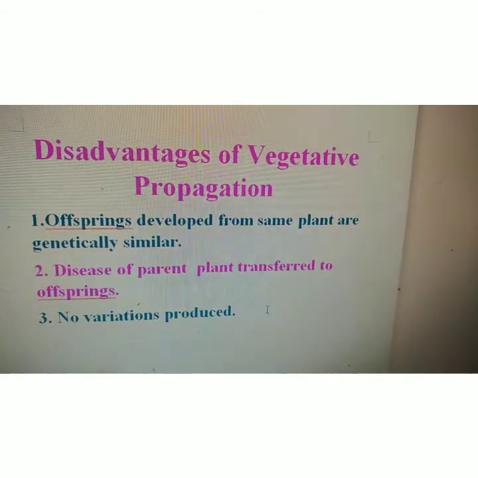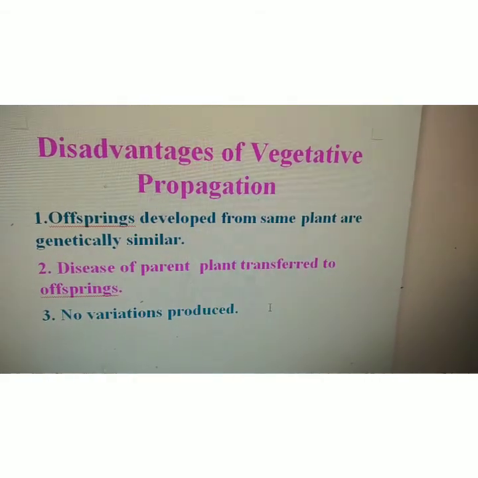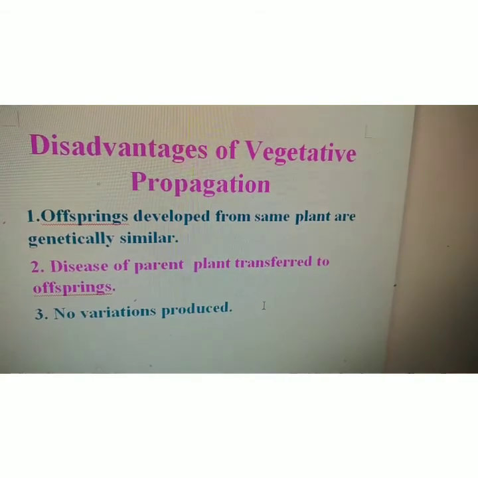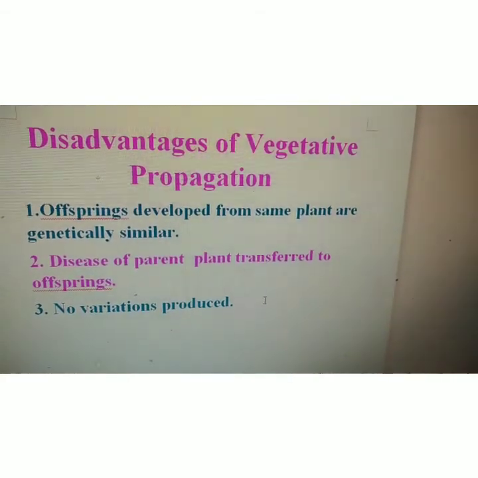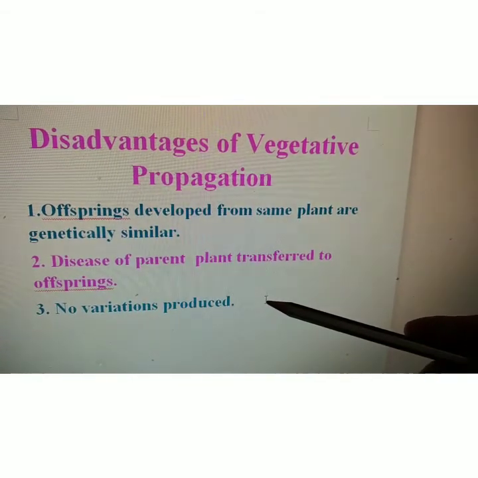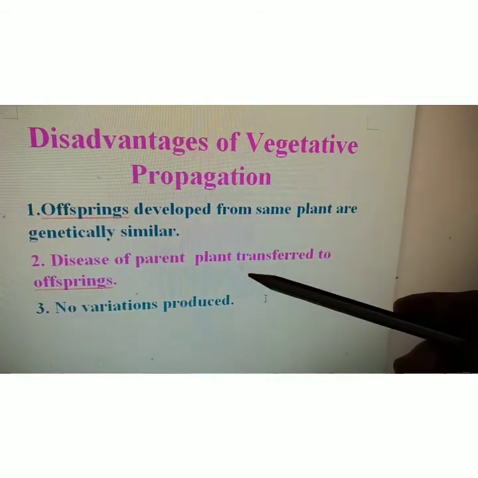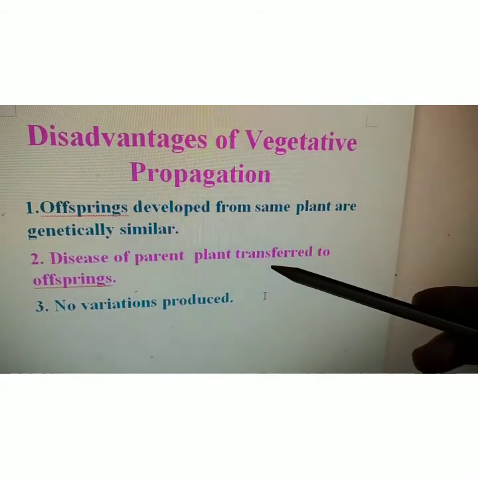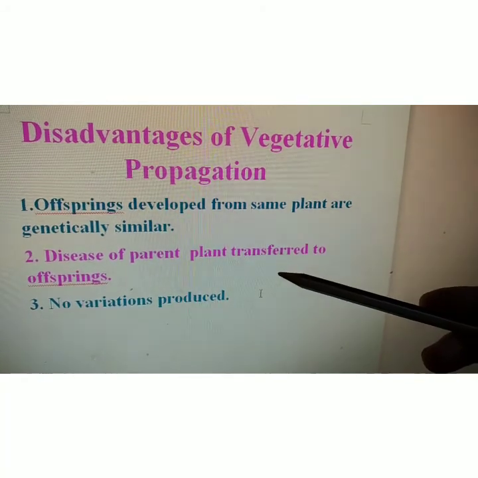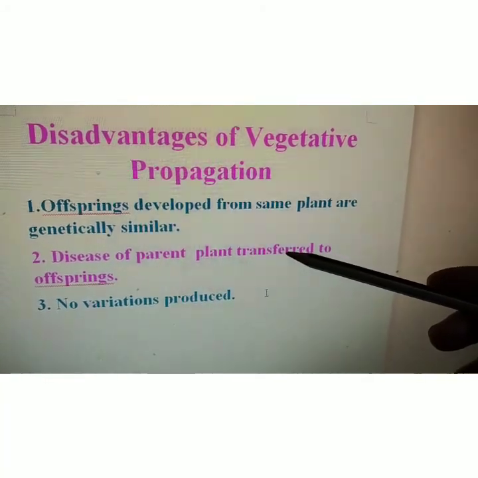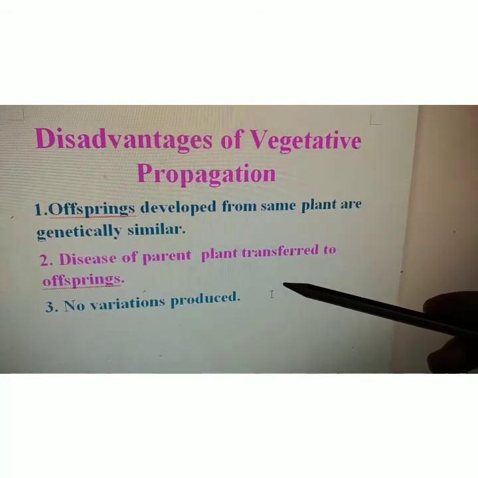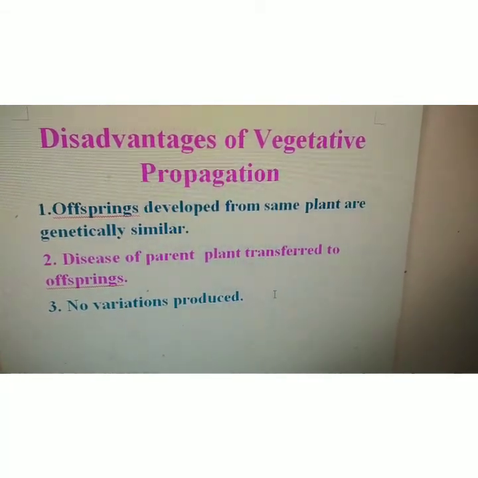Disadvantages of vegetative propagation. The offsprings which are developed are the same as the parent plant. So they are genetically similar, that means they don't have any variations. And second, disease of the parent plant can be easily transferred to the offspring. So if the parent plant is having any defective character, then it will get transferred into the offspring also.